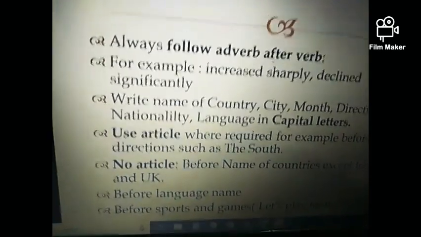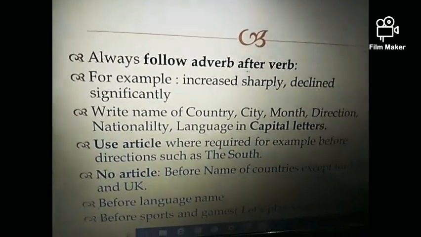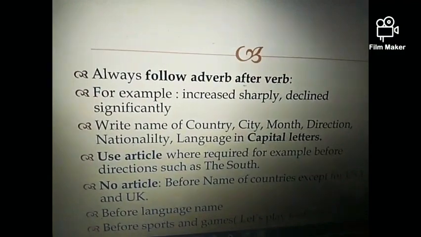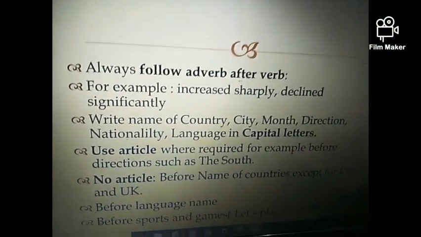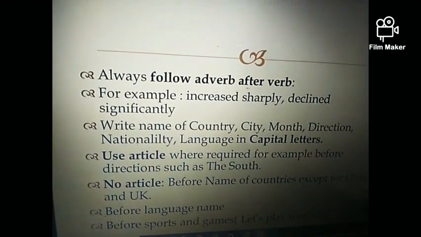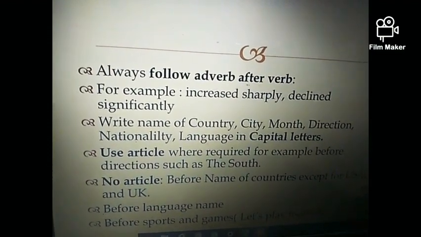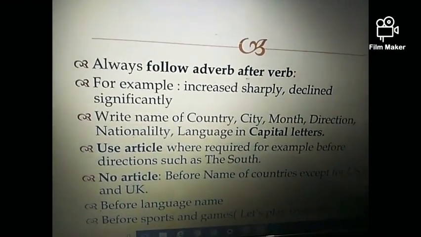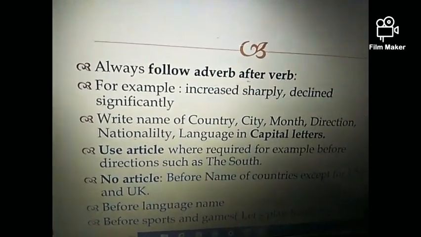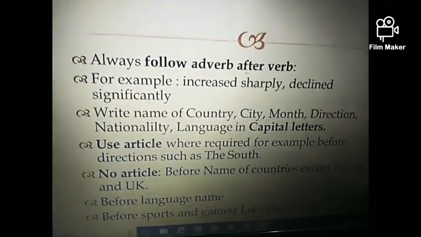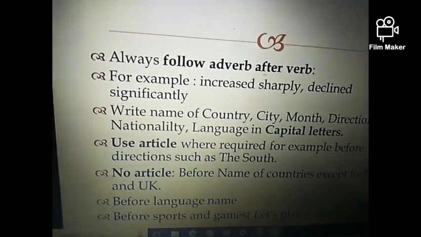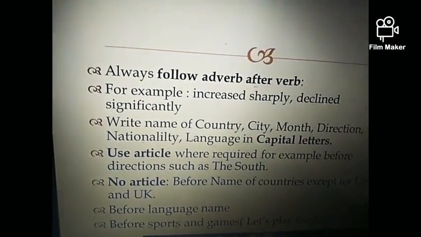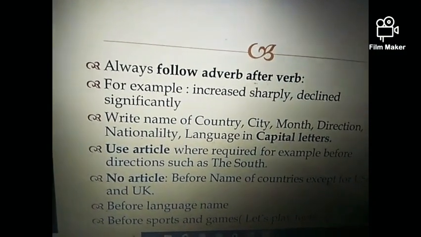Don't ever use the articles before the names of the countries except for USA and UK, right? You guys have to use the article the before USA, meaning the USA is correct and the UK is correct, but don't write it like this, the India. It is wrong. Okay, and don't use an article before a language name like Hindi, Punjabi or English. Don't write like this, the Hindi, the Punjabi.